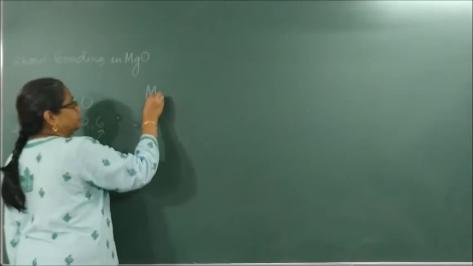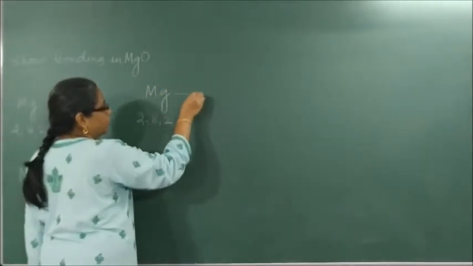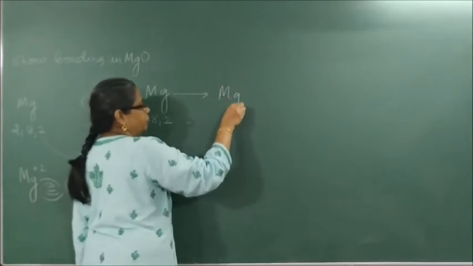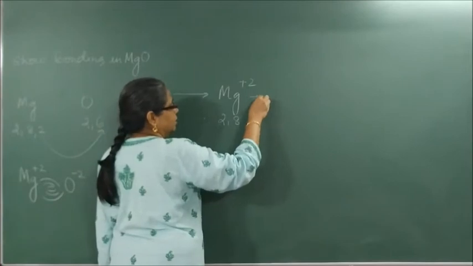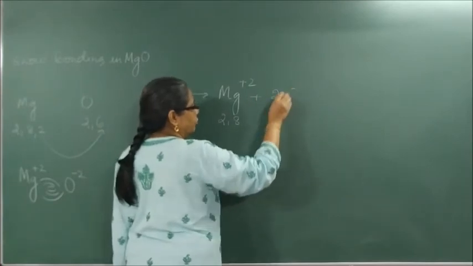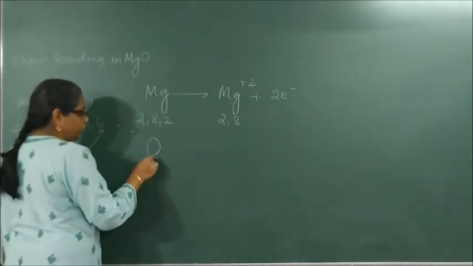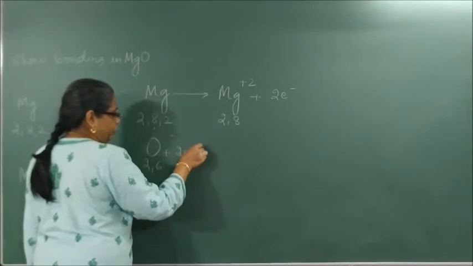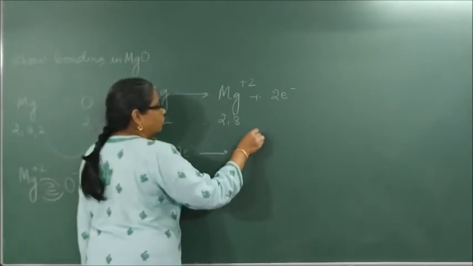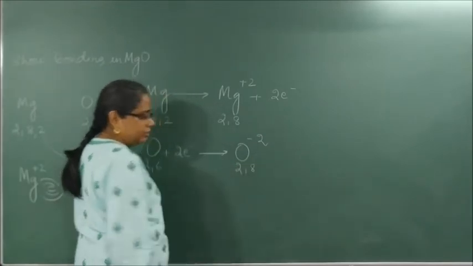Correct? So now, first step will be what? Mg 2, 8, 2 forms Mg plus 2, which is what? 2, 8 plus 2 electrons. Correct? Oxygen, which is 2, 6, will take 2 electrons to form what? O2 minus, which is 2, 8.